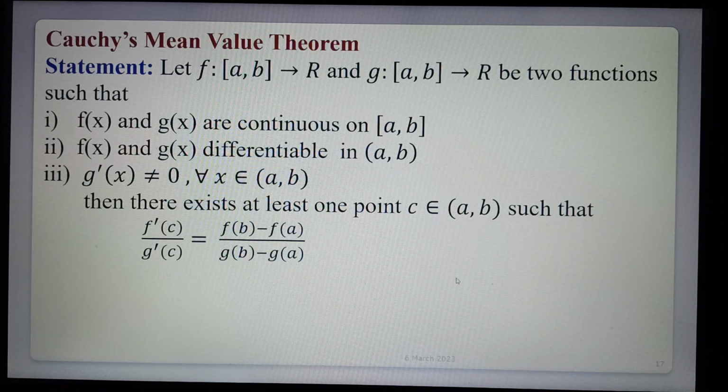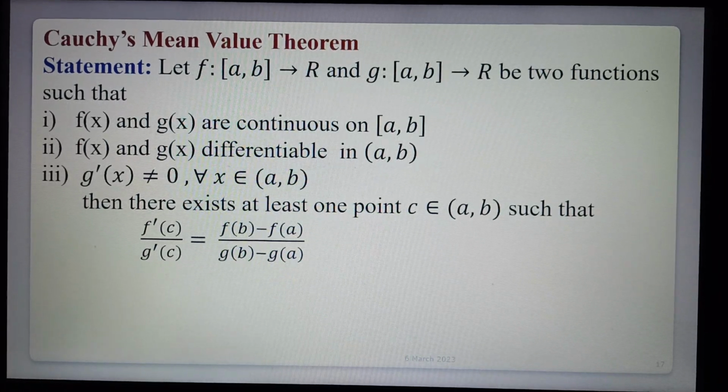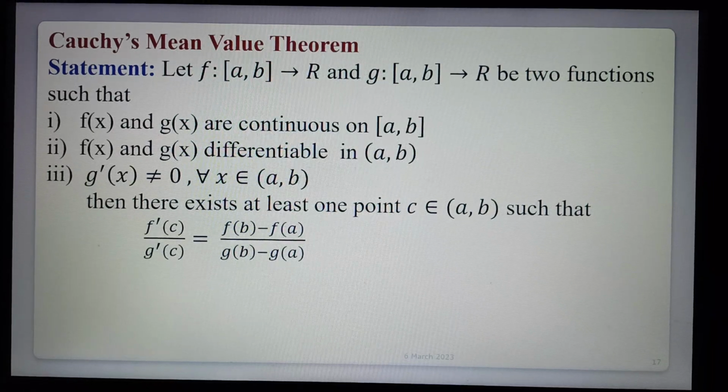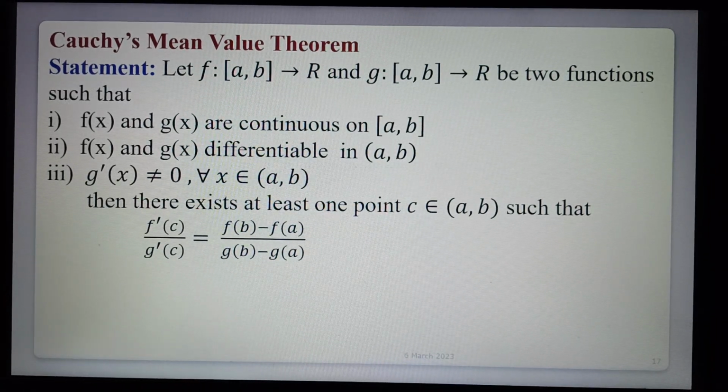We are given two functions f and g. Both functions are continuous in the closed interval [a, b]. Second, both functions are differentiable in the open interval (a, b). Third, g'(x) is not equal to 0.